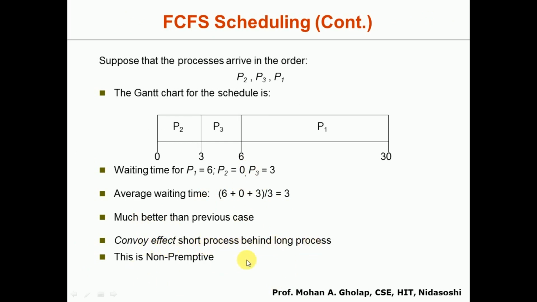So this is a non-preemptive algorithm. So the convoy effect means what? When we have a short process behind the long process, although the execution time is very short, it should unnecessarily wait until that long process completes the execution. So this is called a convoy effect. So the FCFS scheduling algorithm is a non-preemptive scheduling algorithm. Non-preemptive in the sense, whenever a process starts execution, until that process completes the execution, no other process will be allowed for the execution. So this is about the first scheduling algorithm, that is first come first served.